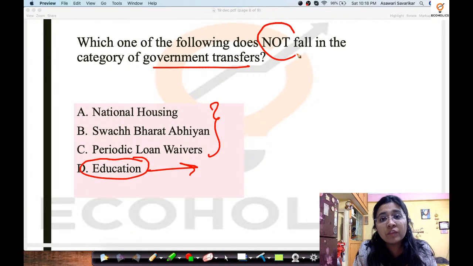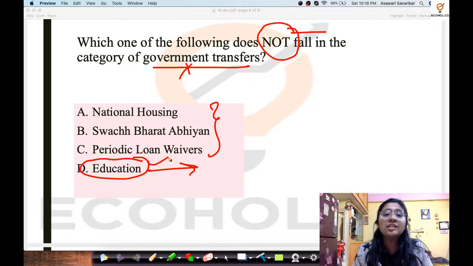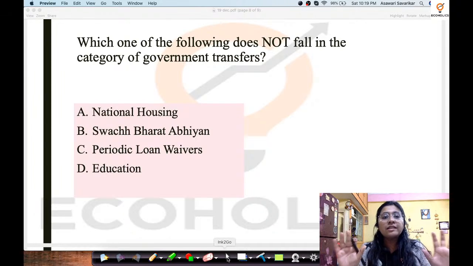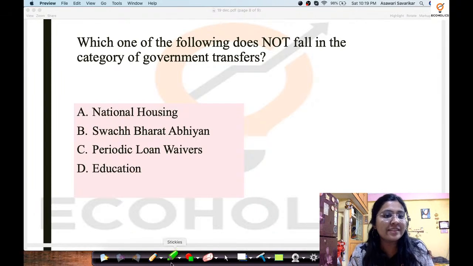But when we say not fall in the category, it means something which is not a government transfer. Education is done through public expenditure, through which various resources and assets are created, so that education extends to pan India level. So the correct answer to this question is education. Now the last and final question of this passage, let us take that question.